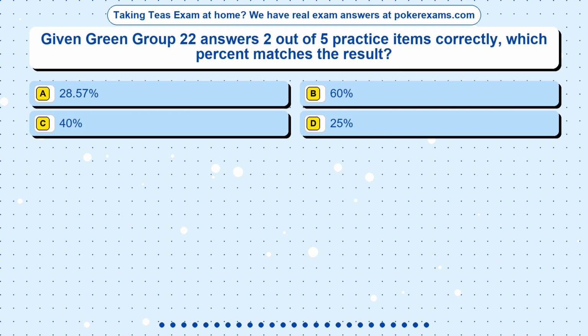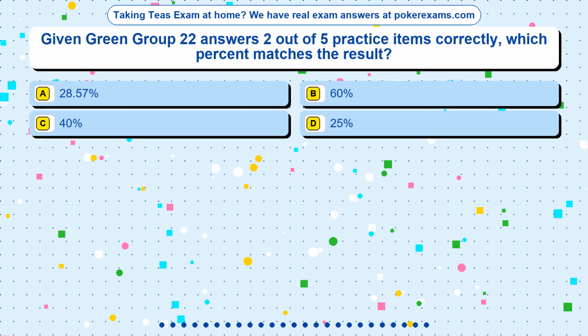Question 7. Given Green Group 22 answers 2 out of 5 practice items correctly, which percent matches the result? Option A, 28.57%. Option B, 60%. Option C, 40%. Option D, 25%.